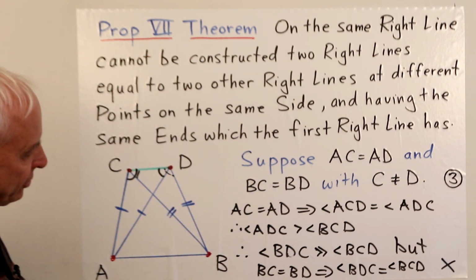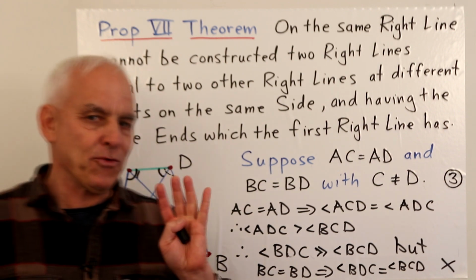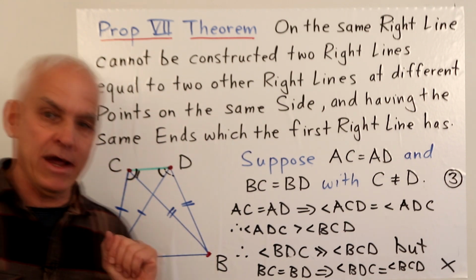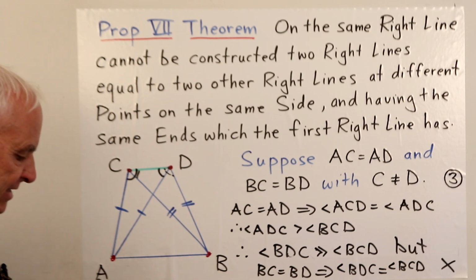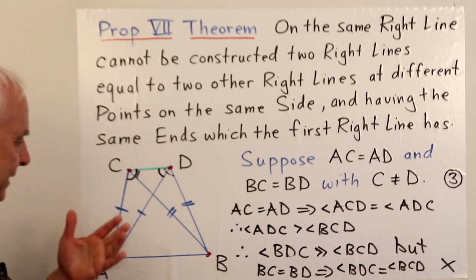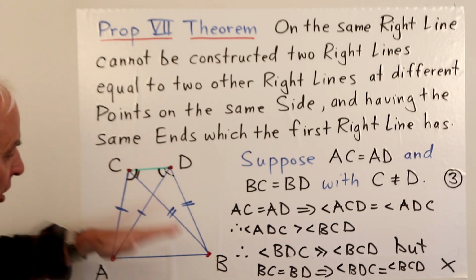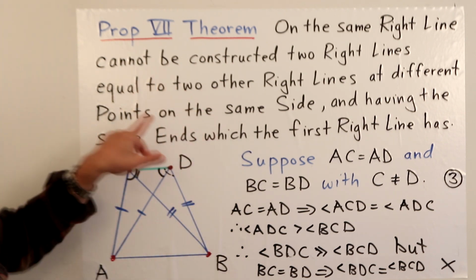We have to acknowledge that maybe a modern reader would be a little bit nervous about this because it relies quite a lot on the diagram, doesn't it? It requires us to have the things in a certain position. If B was somewhere else, it's not so clear. And also the fact that all of this is happening on the same side of AB, which is one of the initial assumptions.